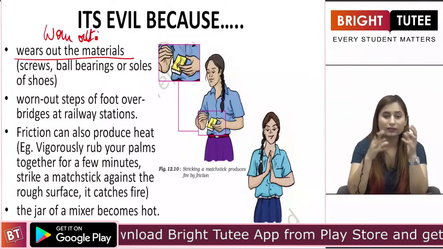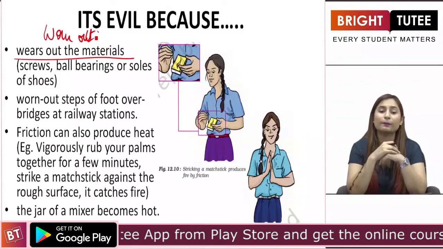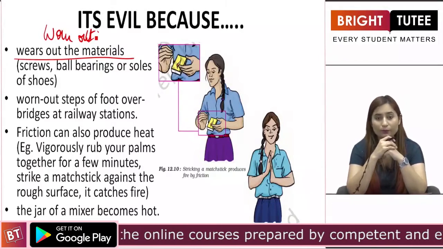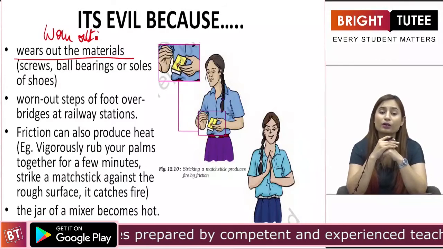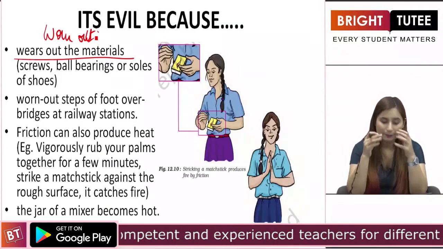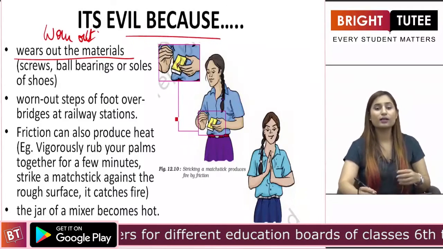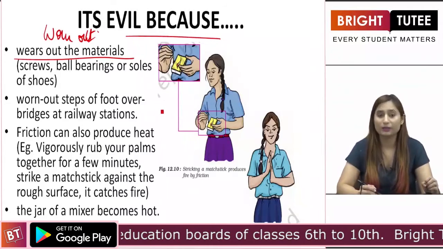And in industries there are different equipments in which screws are present. These screws are worn out after some time. This happens because of friction only, right? So it is evil because it wears out materials.